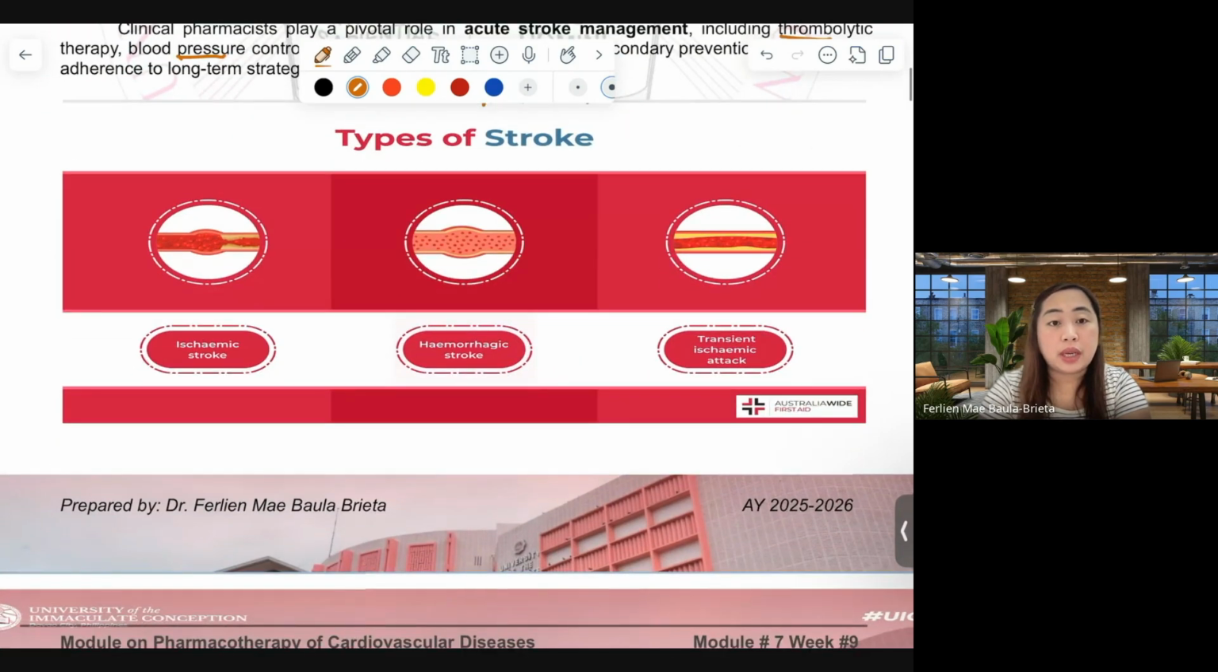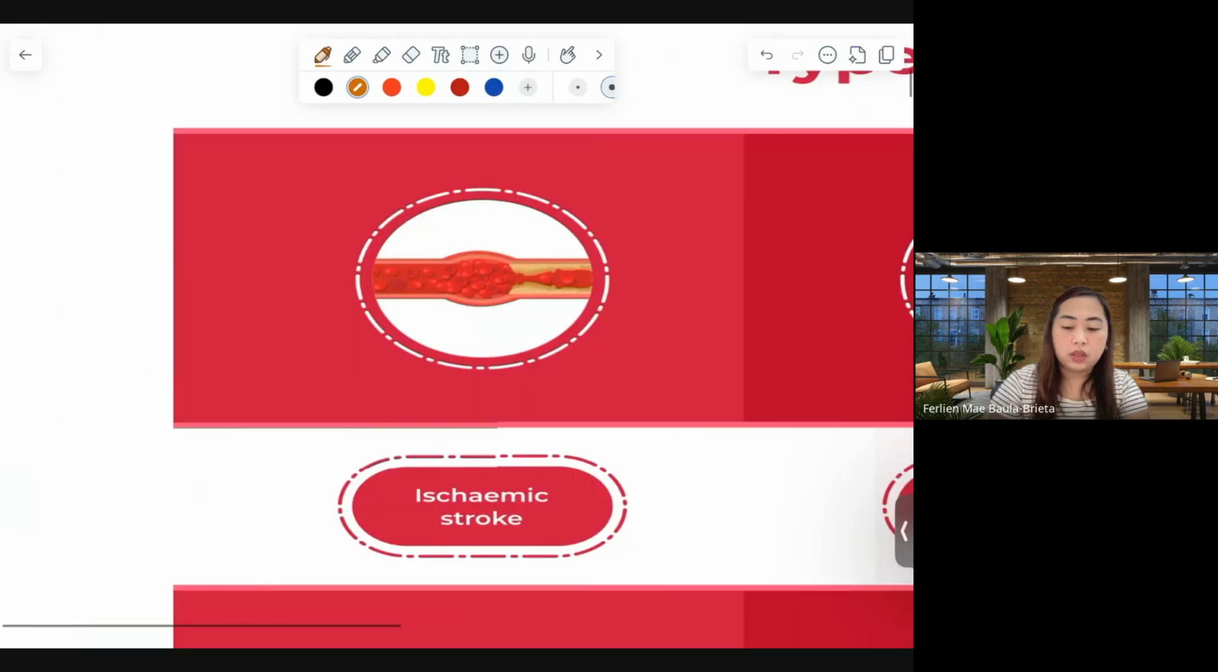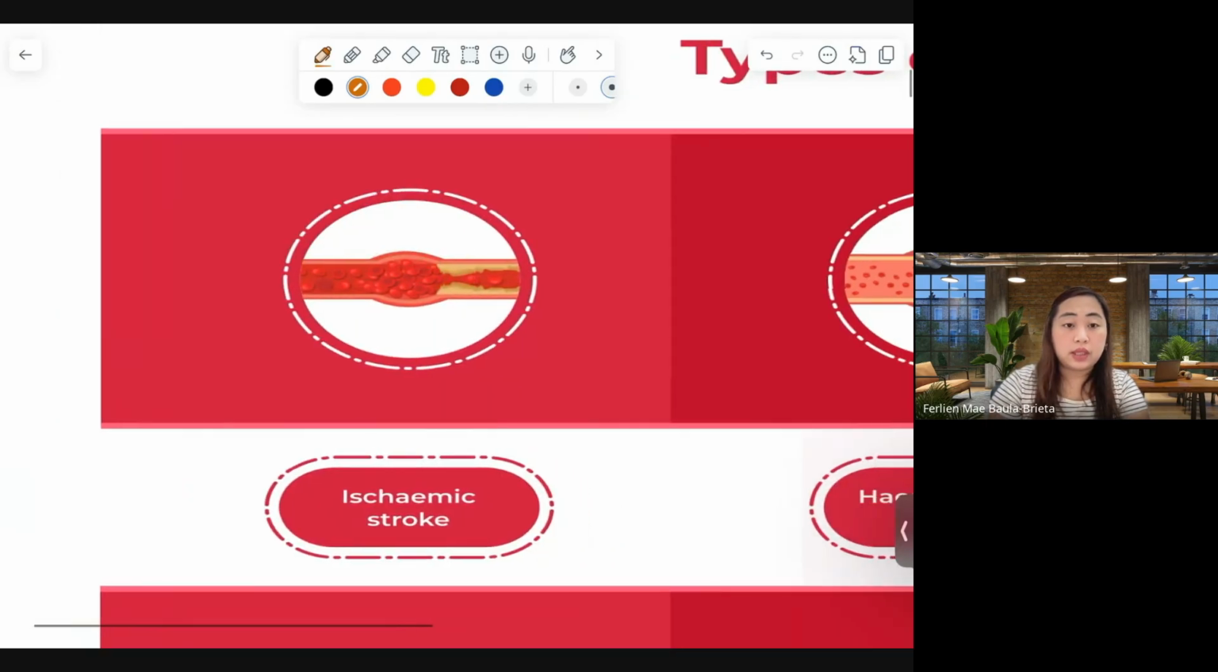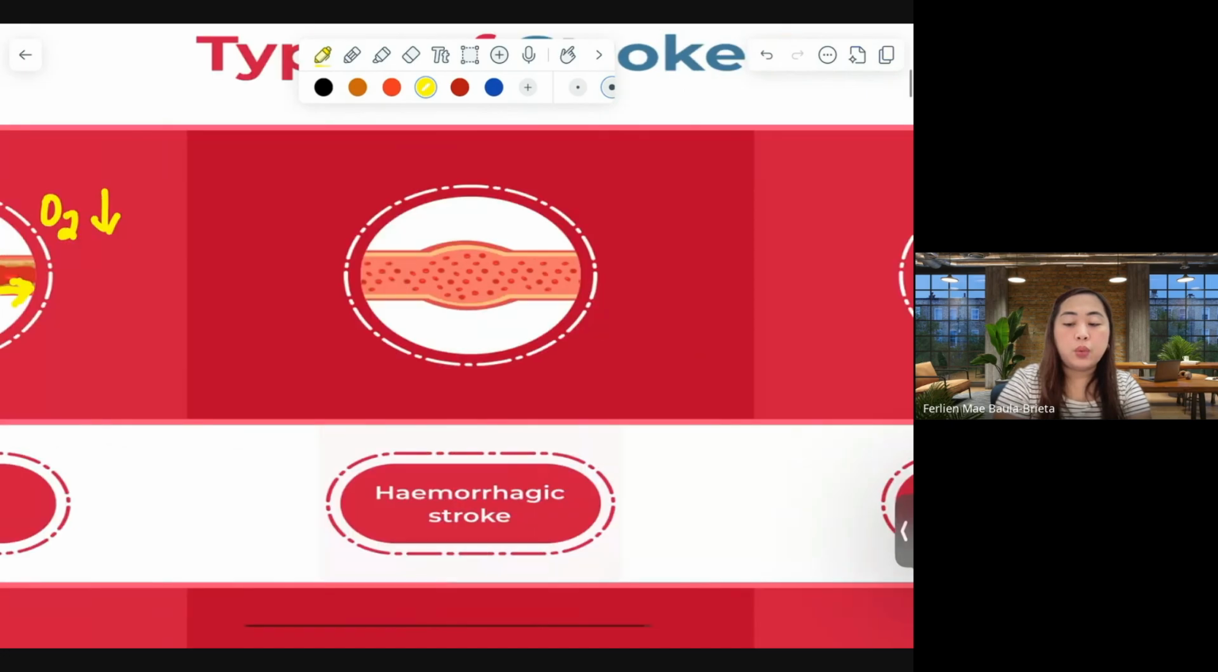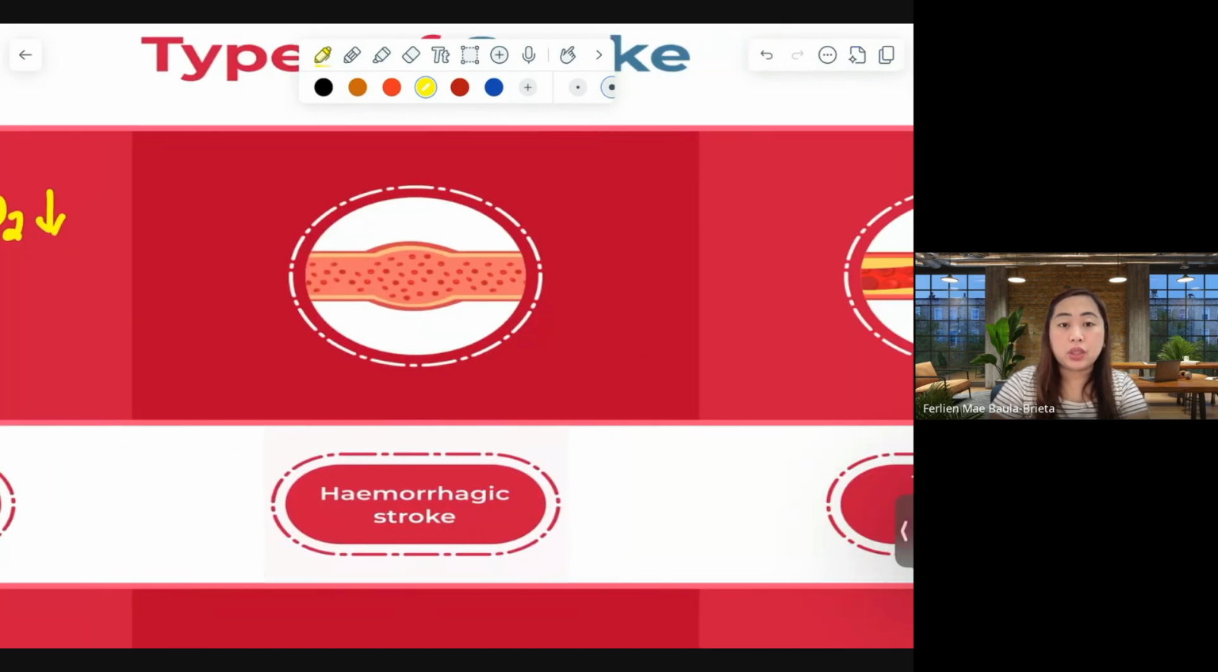There are different types of strokes. Here, this is ischemic stroke. If we pay attention to the occlusion on this part, only a small amount of blood flows in this direction. It is evident that there is decreased O2 on this arrow moving forward. We also have hemorrhagic stroke.